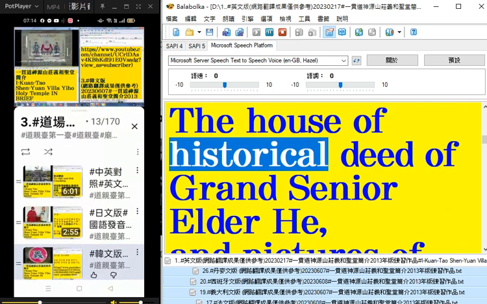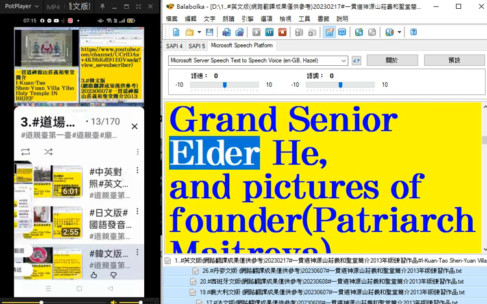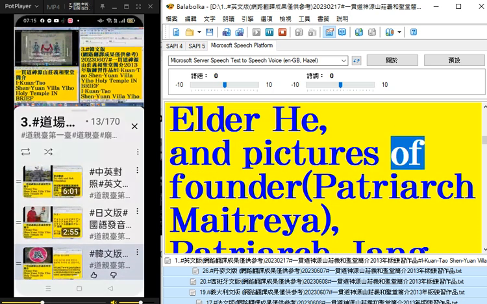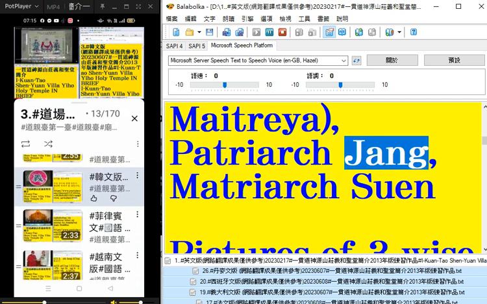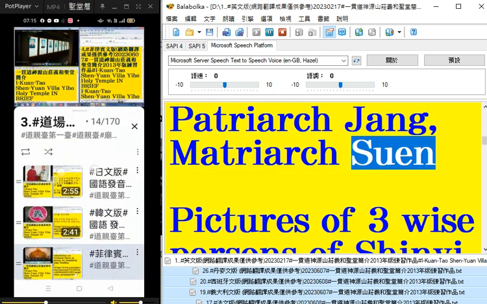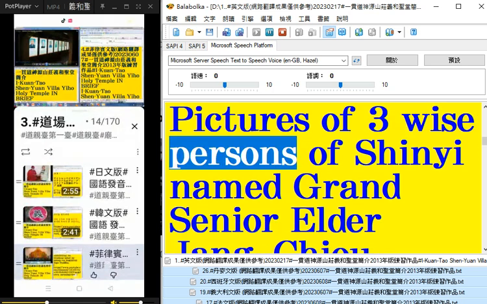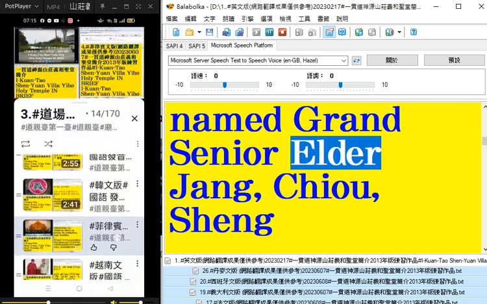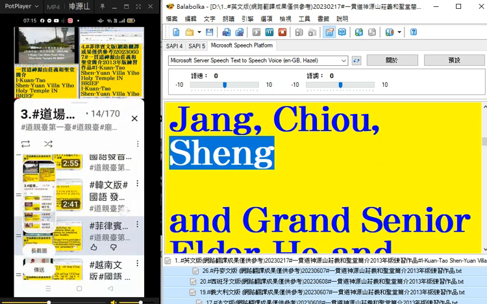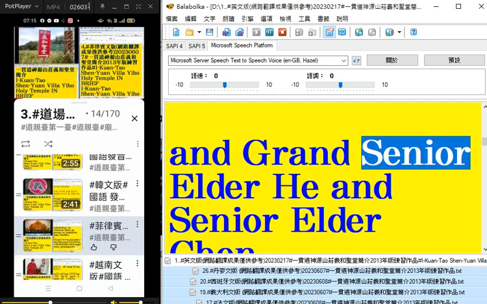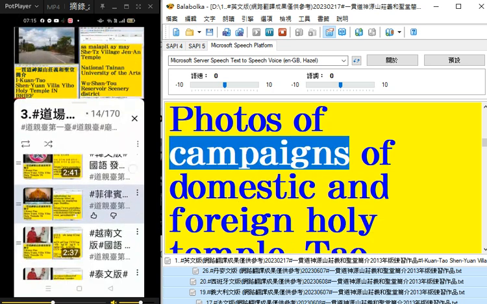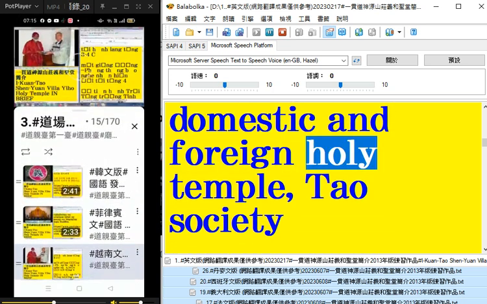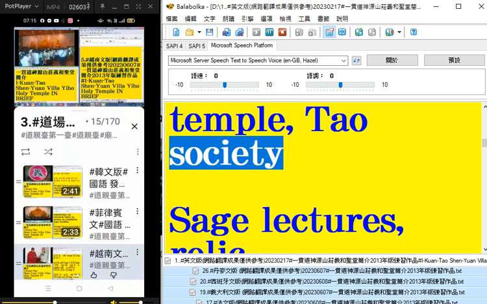The house of historical deed of Grand Senior Elder He. And pictures of founder, Patriarch Maitreya, Patriarch Jag, Matriarch Su. Pictures of 3 wise persons of Shi named Grand Senior Elder Jag, Chiao, Sheg, and Grand Senior Elder He and Senior Elder Chen. Photos of campaigns of domestic and foreign holy temple, Dao Society.